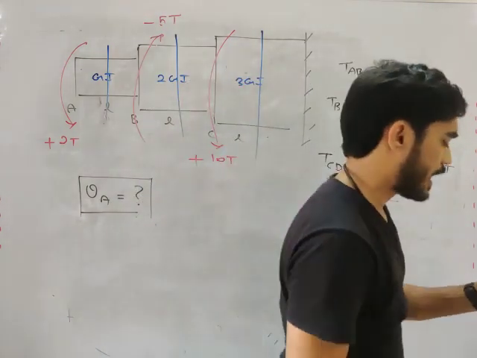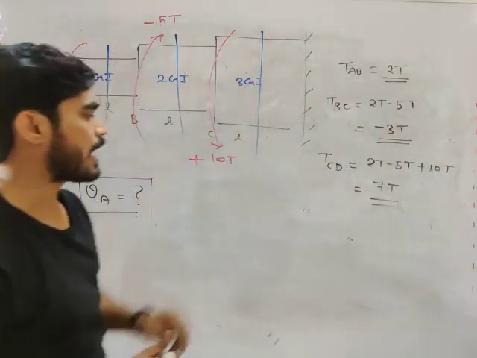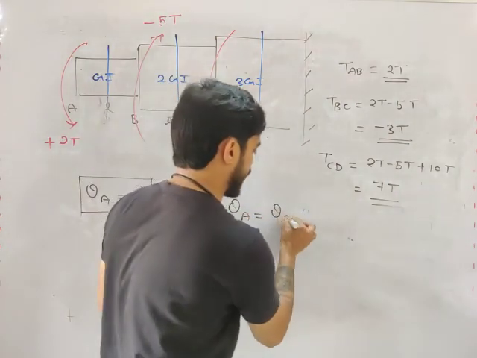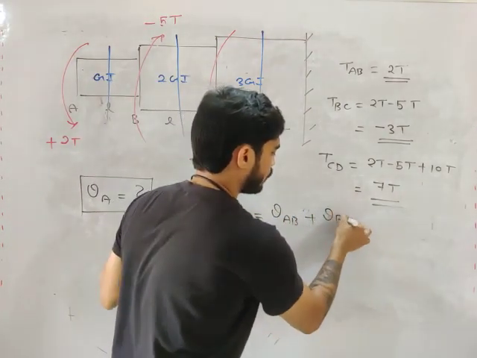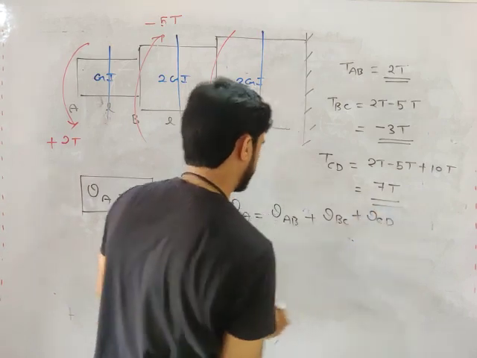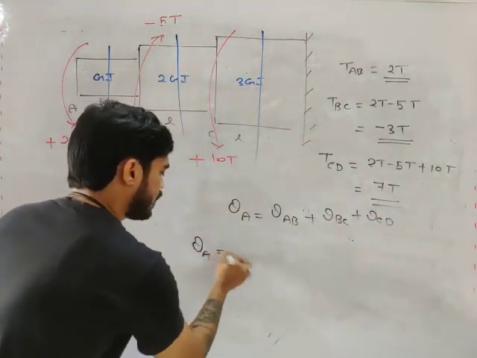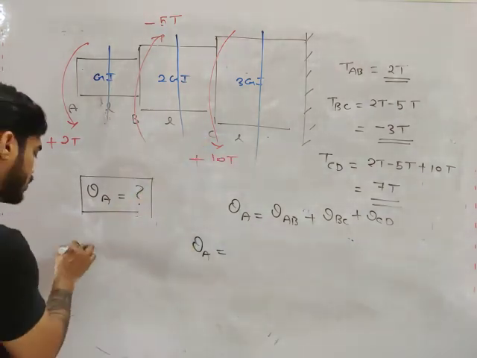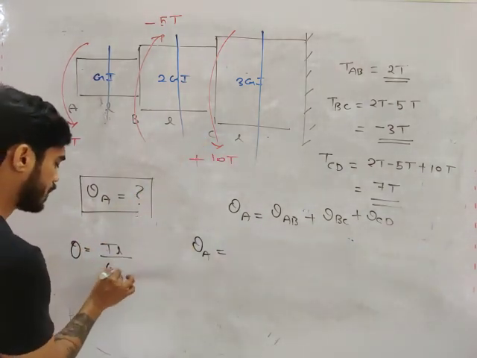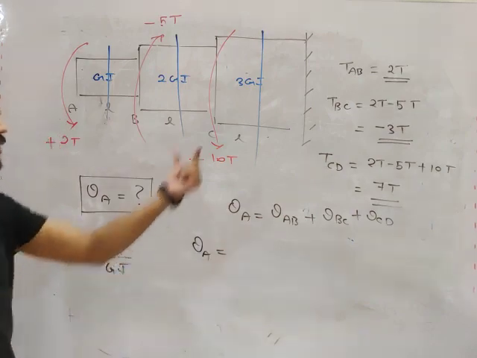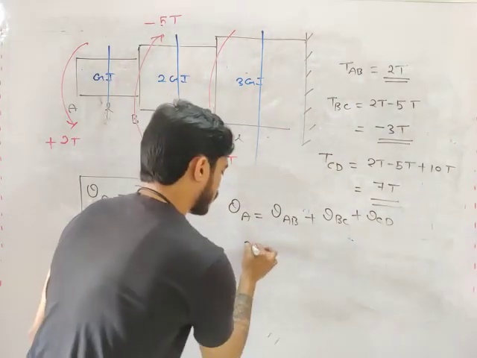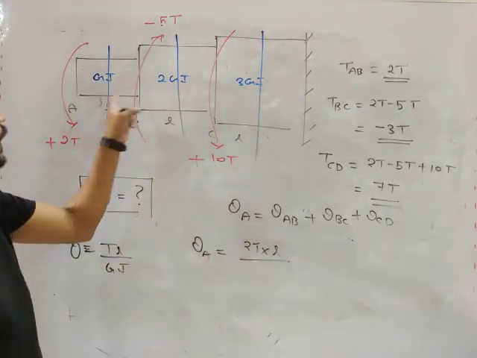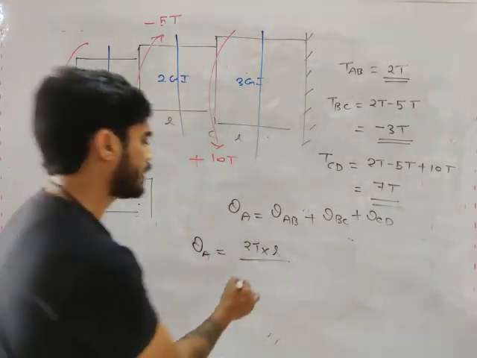All right. Now just put these values in the equation. What will be theta A, my friend? It will be theta AB plus theta BC plus theta CD. What is the equation of theta? TL by GJ. So what is the torque in AB? 2T. What is the length? L. And what is the torsional rigidity in AB? GJ.